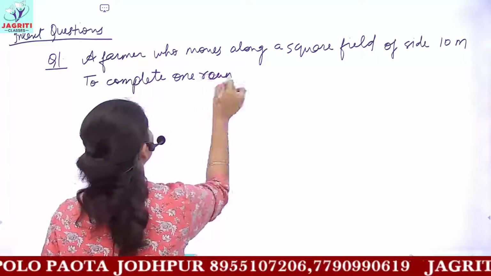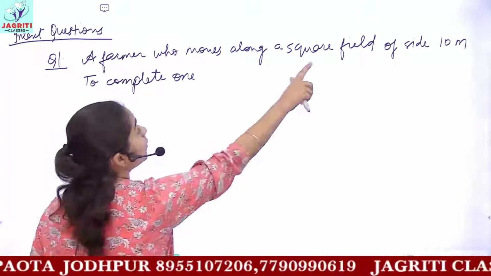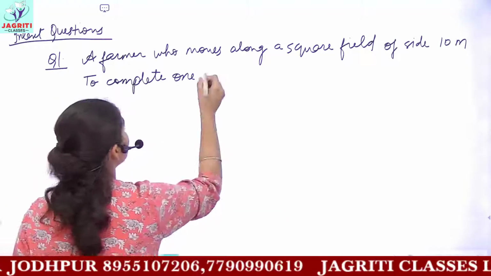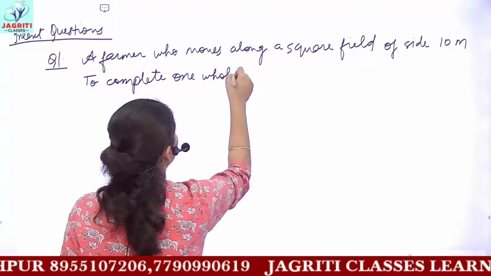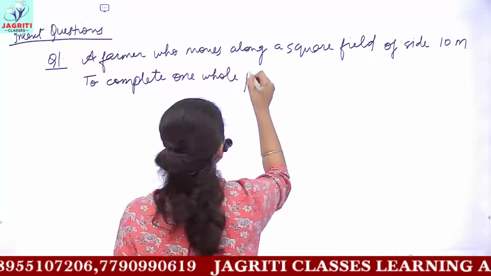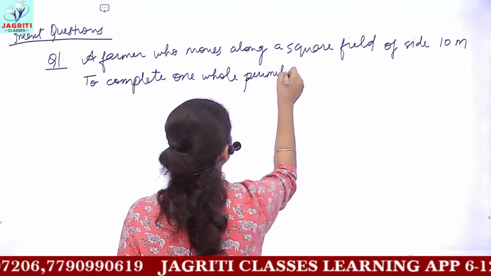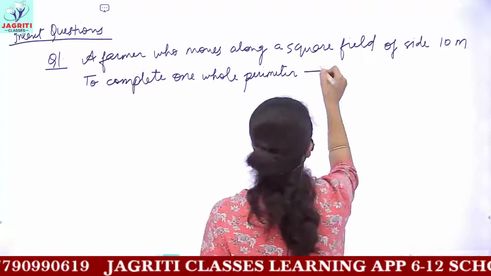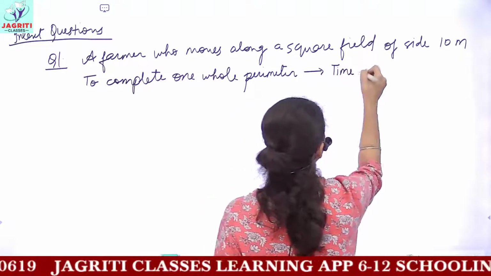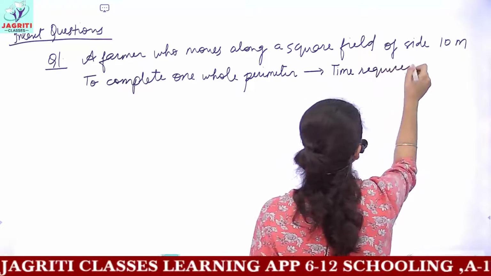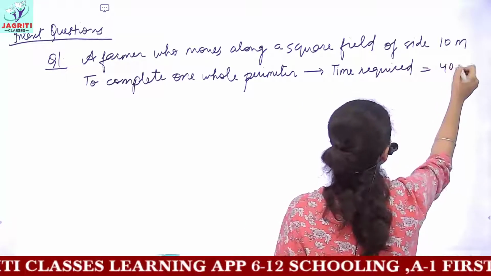not one round, we can say, because the field is square in shape, okay? To complete one whole perimeter, the time taken is given to be 40 seconds.